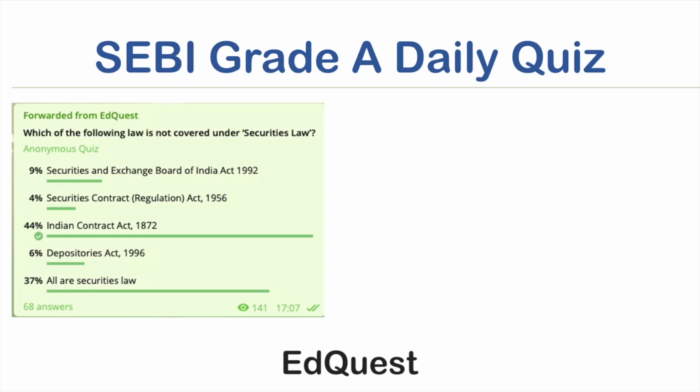The third question is again, which of the following laws is not covered under securities law? So there are again 4 acts, the same: SEBI Act, Securities Contract Act, Indian Contract Act, and Depositories Act, or all are securities acts. So the Indian Contract Act is actually not a securities law. It is a civil law and it has nothing to do with contracts related to securities. So SEBI Act, Securities Contract Act and Depositories Act, these are the 3 prime laws we consider for regulation and development of securities in India. So let us move to the next question.